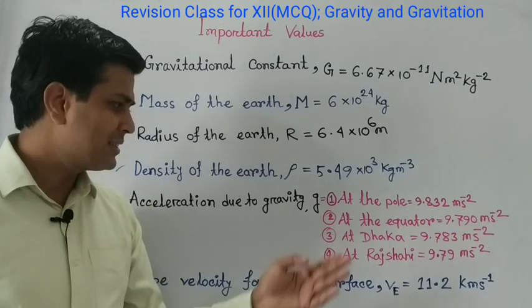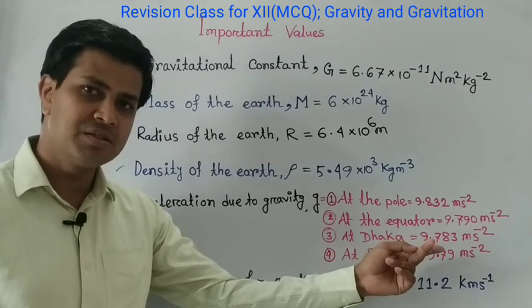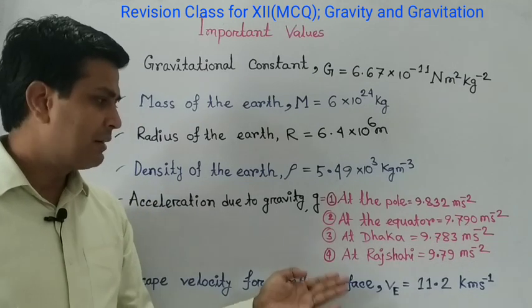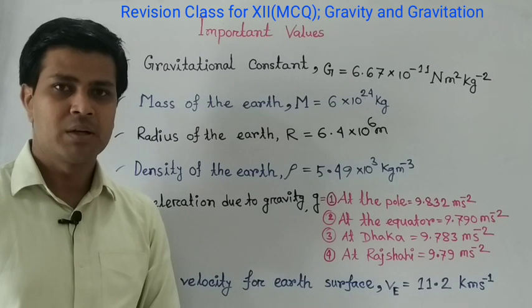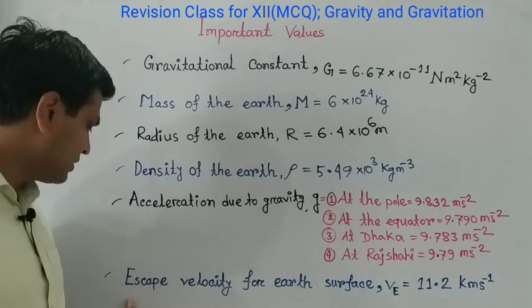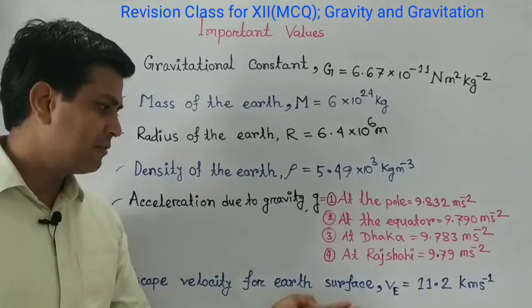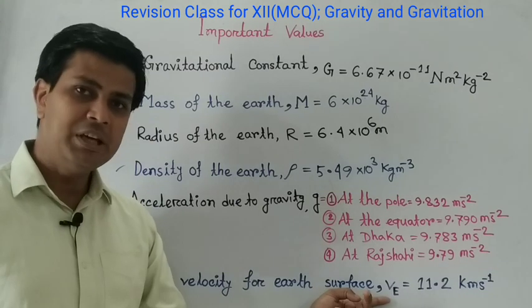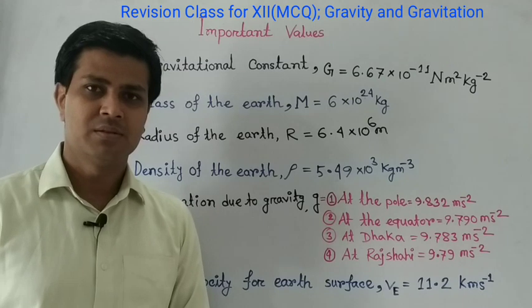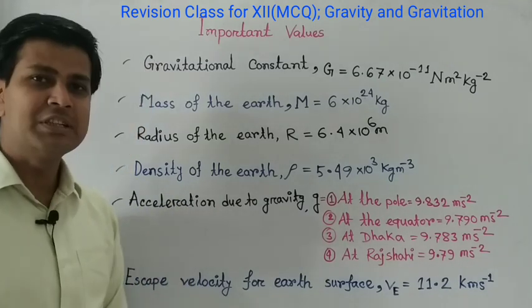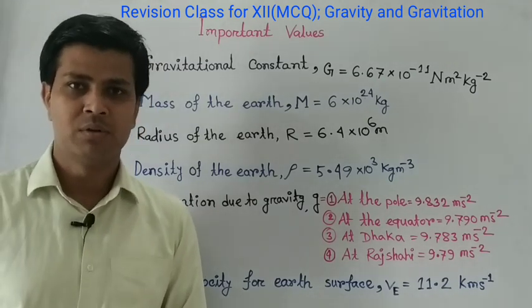At Dhaka, the acceleration due to gravity is 9.783 meter per second square, and at Rajshahi, its value is 9.79 meter per second square. Lastly, escape velocity for the Earth's surface, denoted by Ve, is 11.2 kilometer per second. All this information is very important for your MCQ.